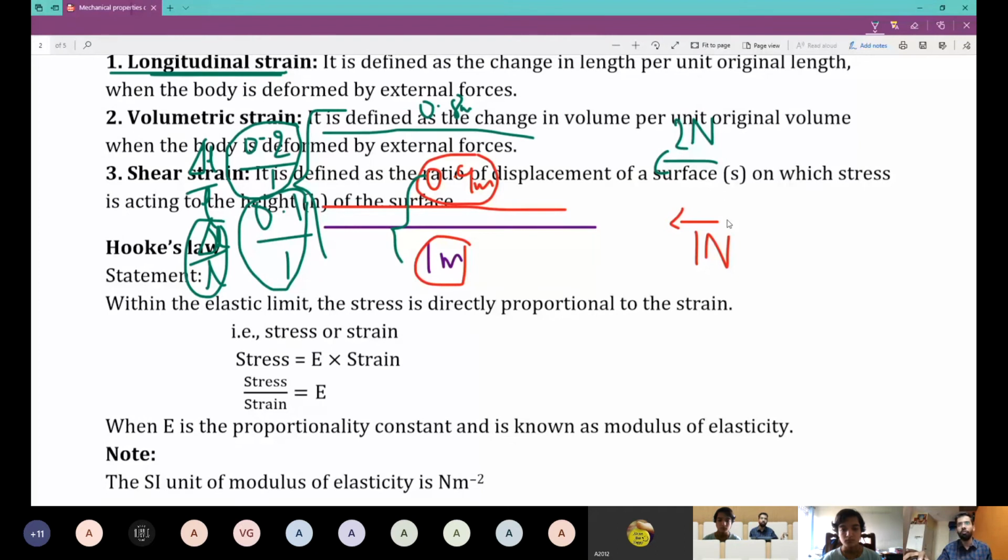Now, what is delta L by L? Longitudinal strain. So for 1 Newton, the value of strain is 0.1. For 2 Newton, the value of strain is 0.2. So if you go on imagining, for 3 Newton, 0.3. For 4 Newton, 0.4. Of course, there is a limit. We just assume this, okay?